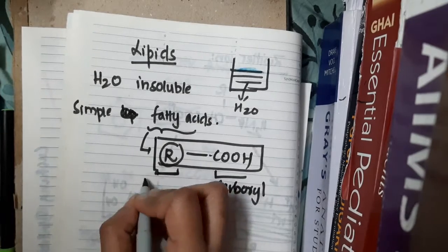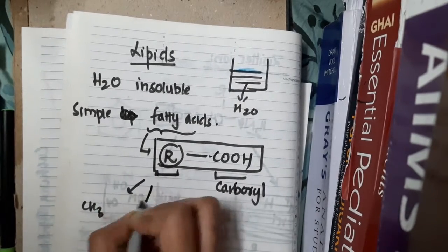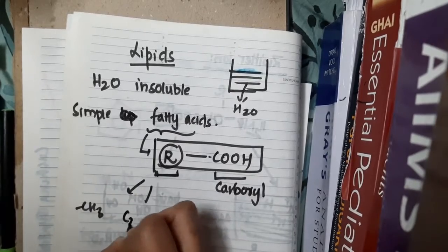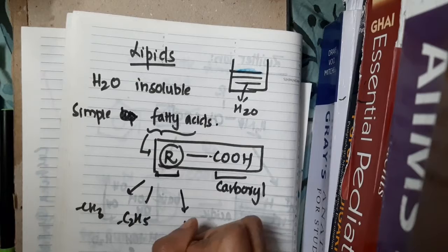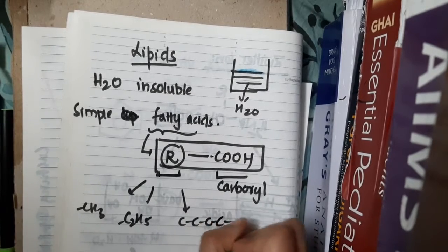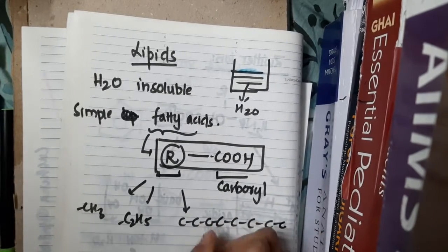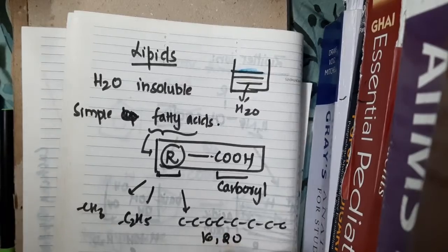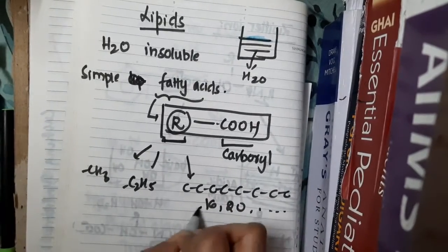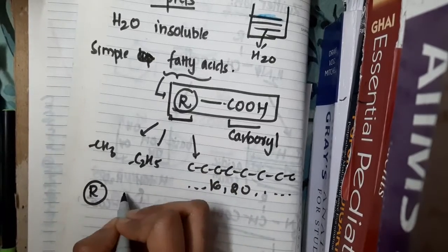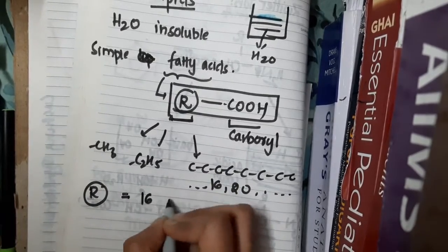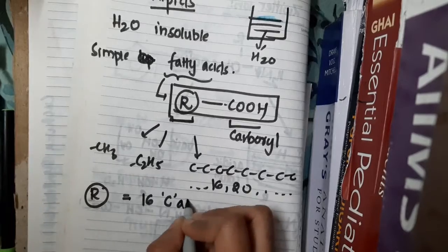This R group can be a methyl group, or an ethyl group, or any carbon chain. It can contain 16 carbons or 20 carbons or any number of carbons. If this R group contains 15 carbon atoms and the carboxyl group is attached, as a whole it has 16 carbon atoms including the carboxyl group.